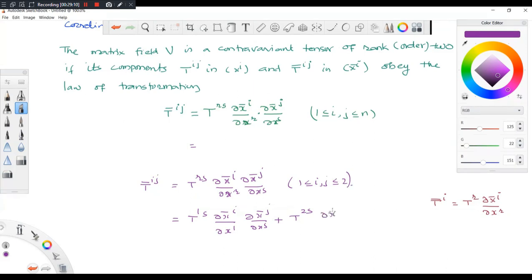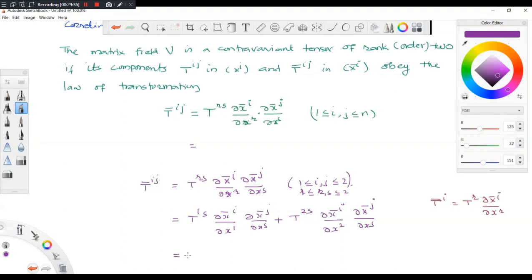Del x bar i by del x2 then del x bar j by del xs. R and S also, 1 less than or equal to R and S less than or equal to 2. It's also true for this. Now s takes 1 and 2.